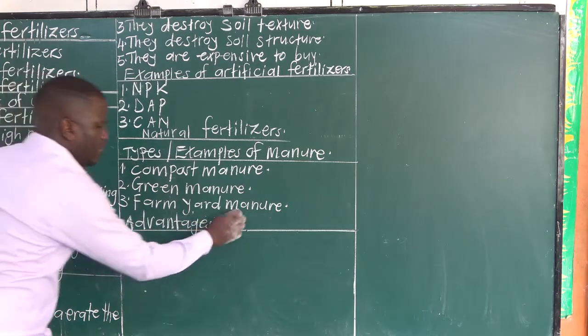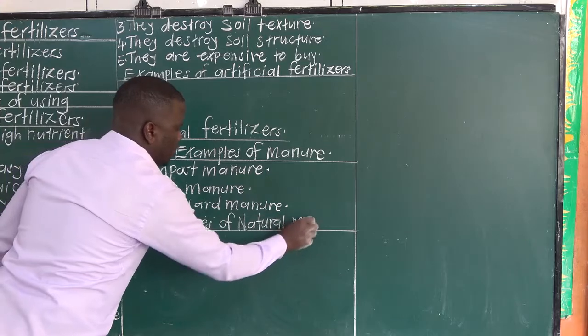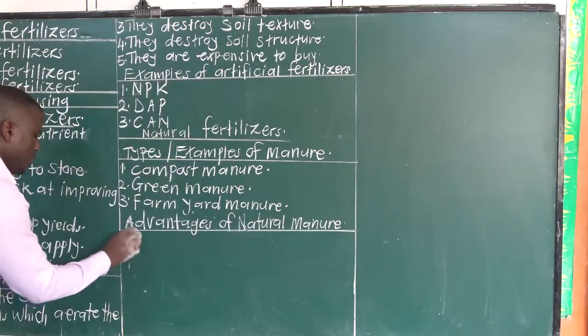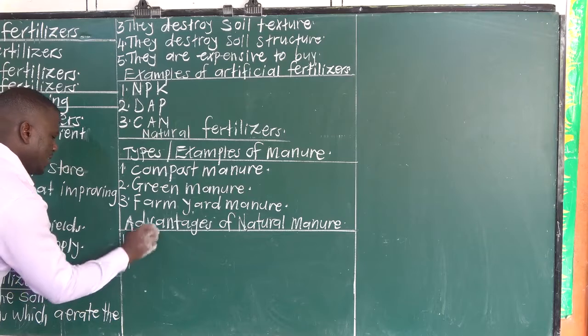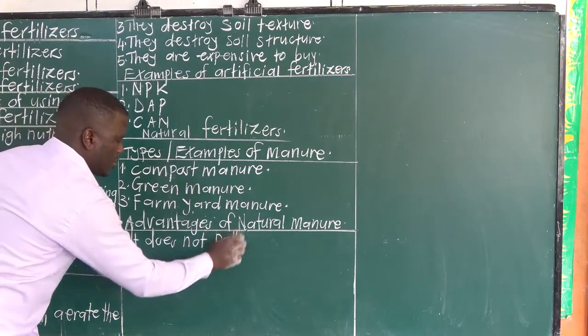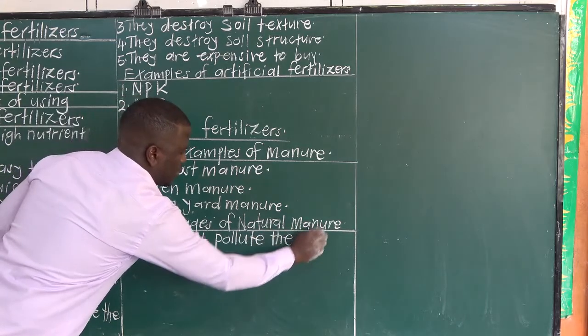Advantages of natural manure. Number one, it does not pollute the soil.